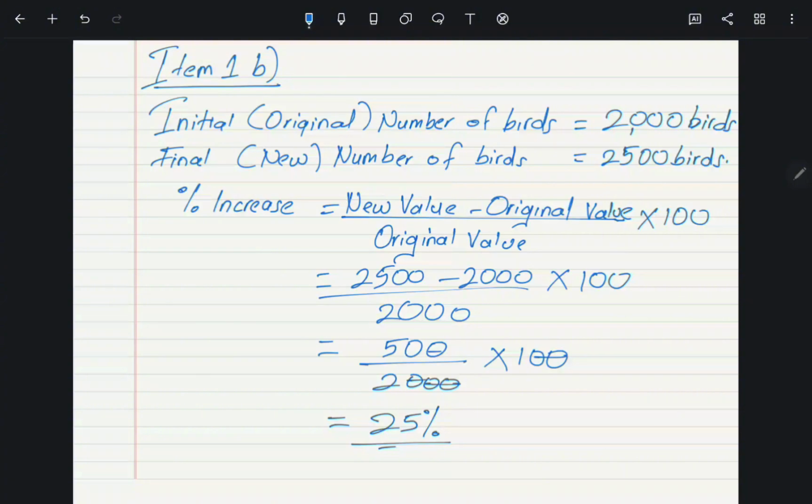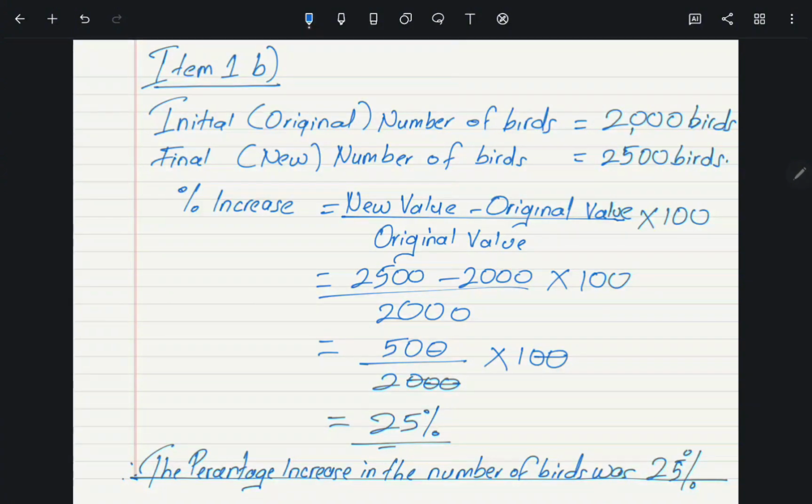But as I told you earlier, after every number you have to give a conclusion. So let us conclude this number. Therefore, the percentage increase in the number of birds was 25%.